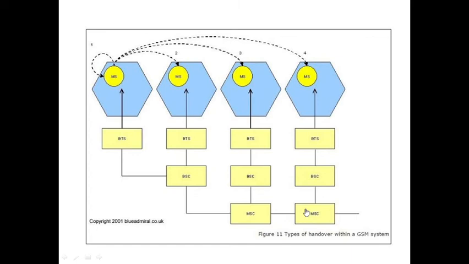If it is under the same MSC, then handover is performed between BSCs. But now the mobile station has moved out of the BTS, out of the BSC, and has reached another MSC. So both the MSCs will perform handovers. These handovers are performed by taking many values, thresholds and all.